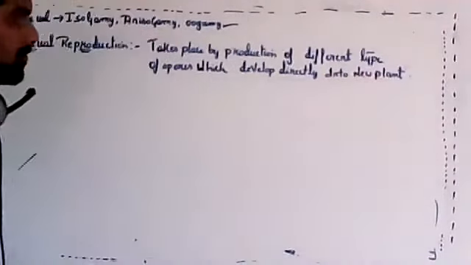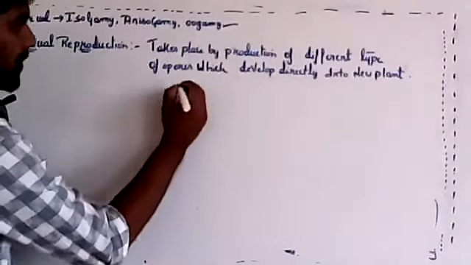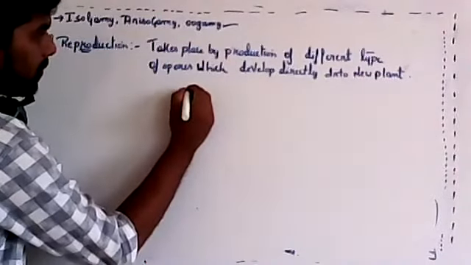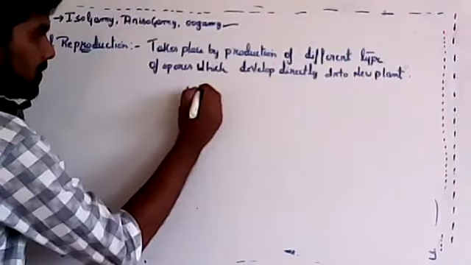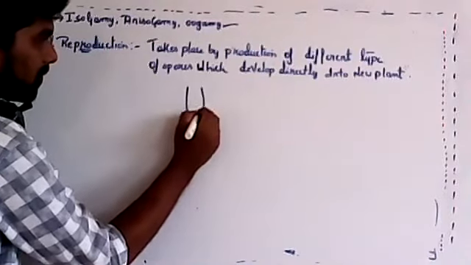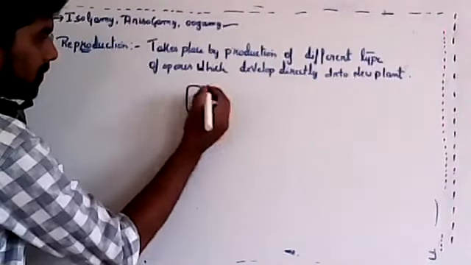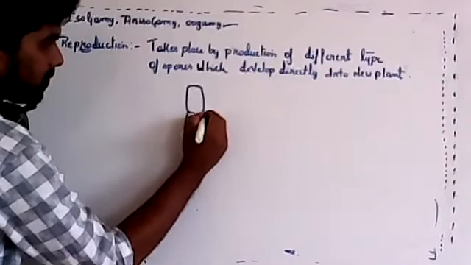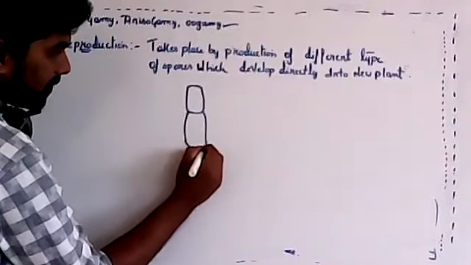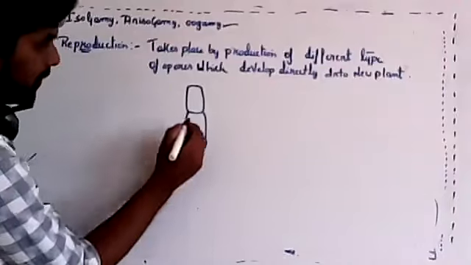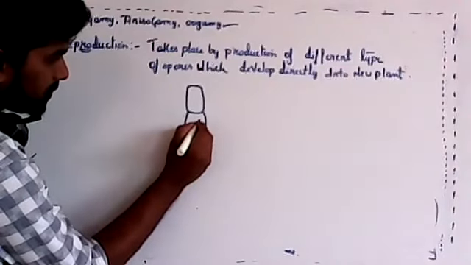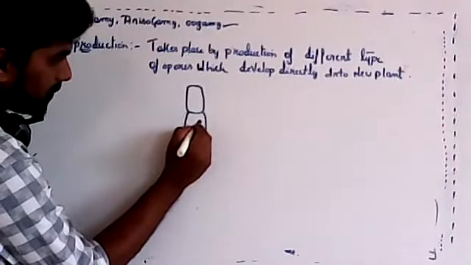Asexual reproduction means spores are produced. I'll take the Spirogyra example. Inside, spores will be produced which are flagellated.